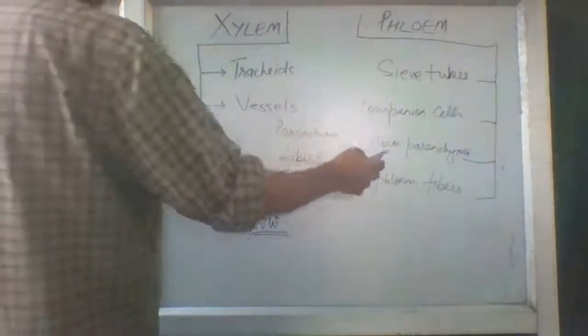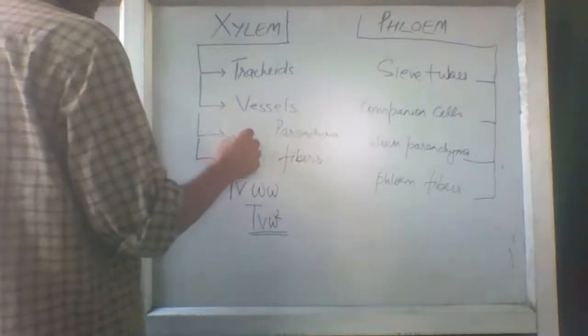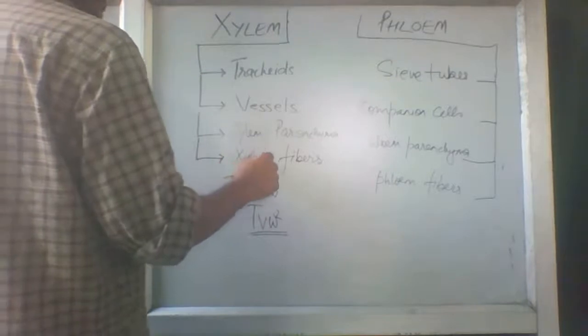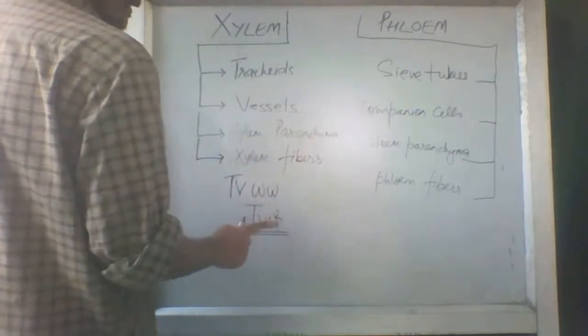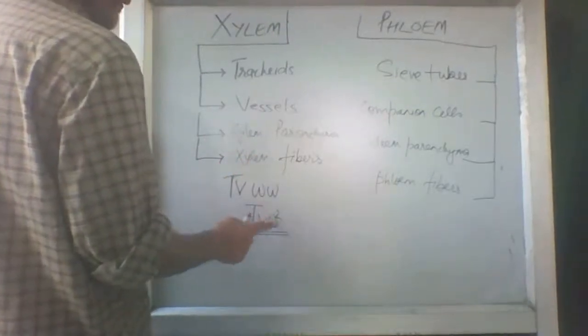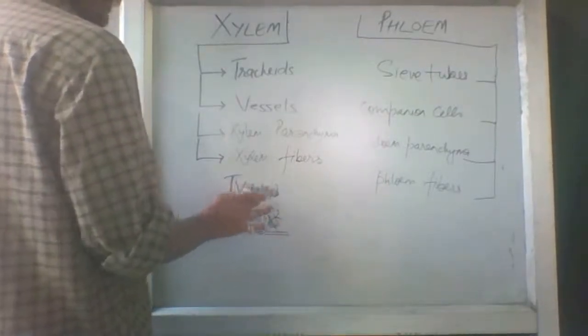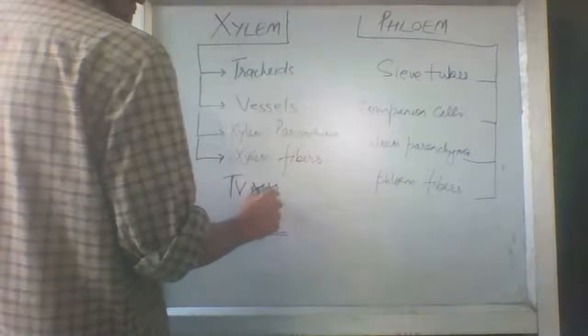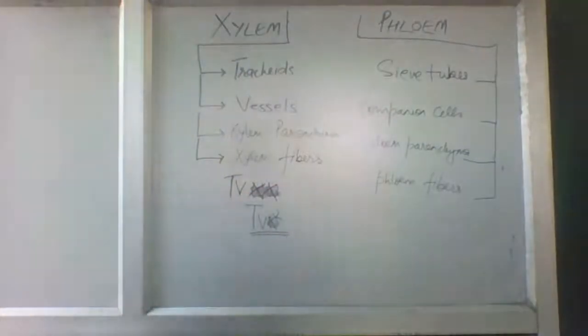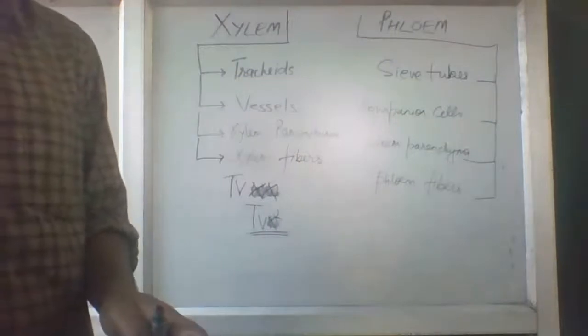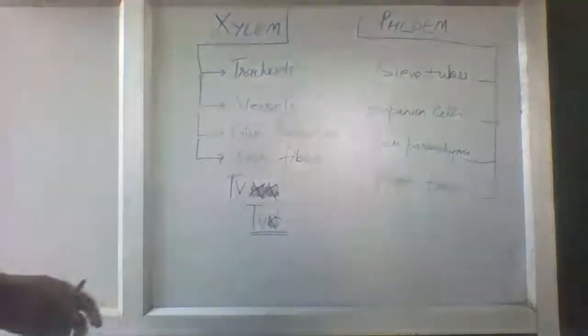If it is phloem, I will put xylem. So it will be X squared: TV X squared. This will be TVXX. Now it will be easy for you to remember it permanently.